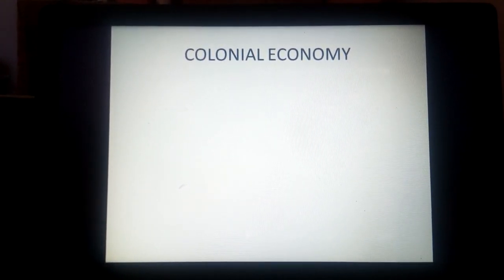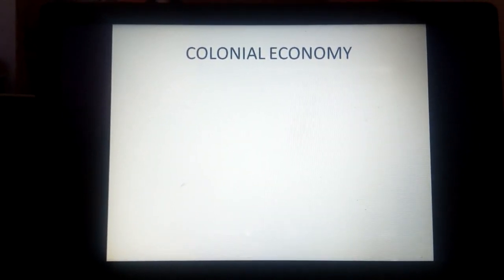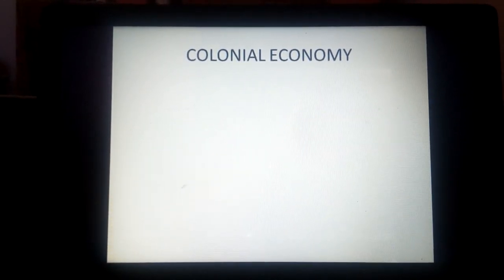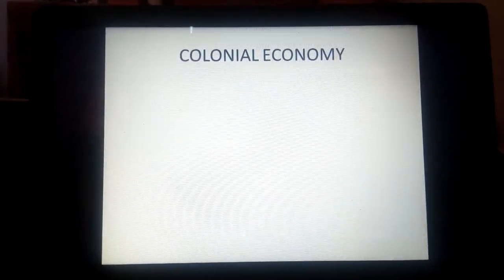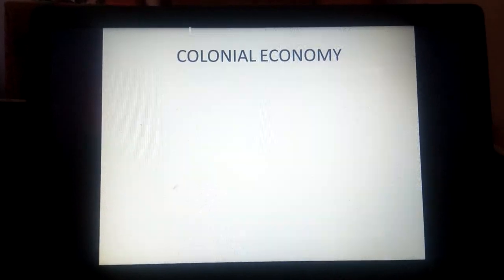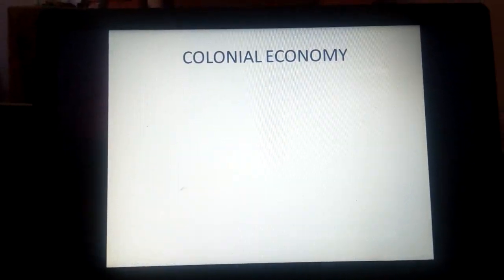I remember we said in Form 3 we shall cover four topics, and of those four topics, we have already covered two. Establishment of colonialism as the first topic, and the colonial administrative system, which you have covered through assignments. Now we have reached the topic, as you can see in the slide, colonial economy.